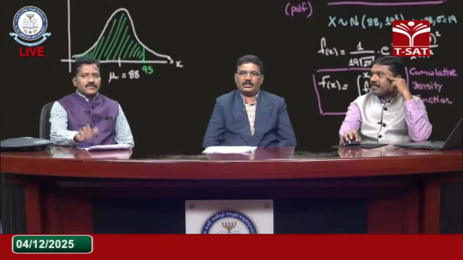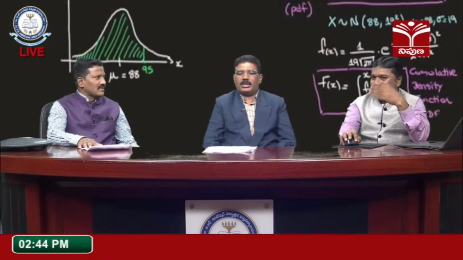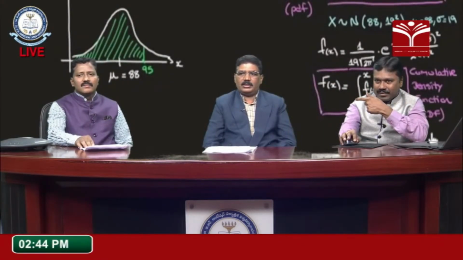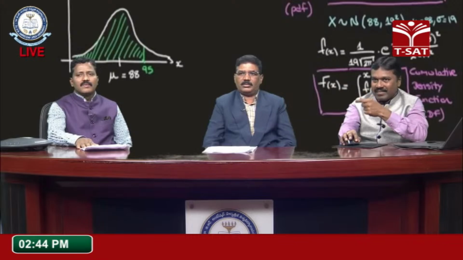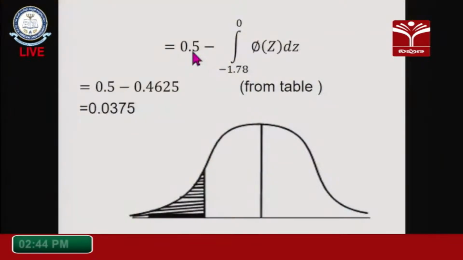Minus 1.78 to 0 can be converted to 0 to 1.78, only the positive area is available in the table. Why we can consider that, I will explain in the next step, because I convert it like this. We know the total area is 0.5. By symmetry we can change minus 1.78 to 0 into 0 to 1.78. I apply the symmetric property, and from the table, 0.5 minus 0.4625 is equal to 0.0375. This is the area.